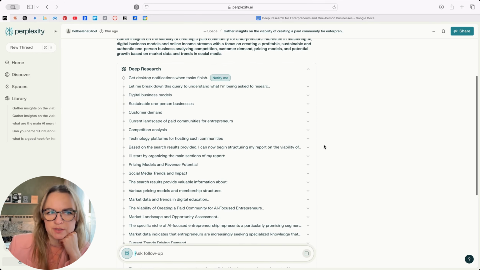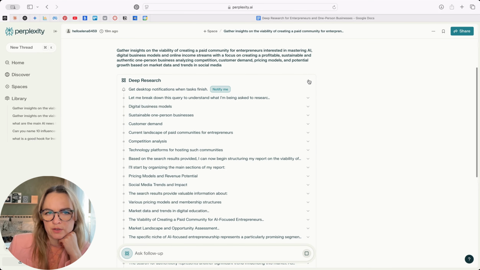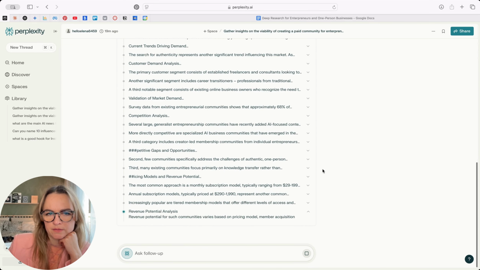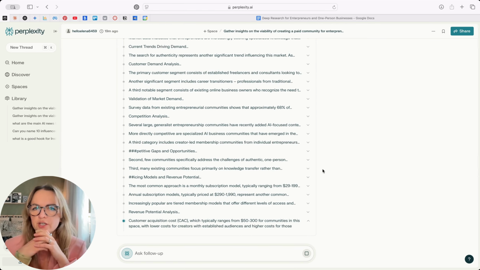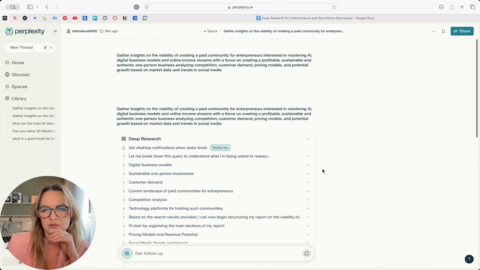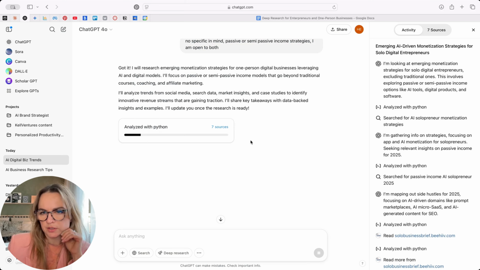But for some reason, the biggest difference, as you saw when we first did this prompt, it was analyzing sources here. Right now, I don't really see that. I wonder what's changed. Maybe it's just some interface thing. I'm not sure. Interesting.